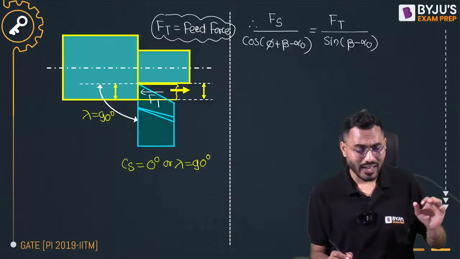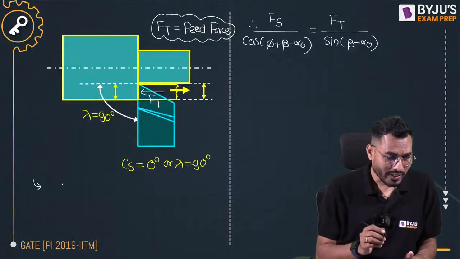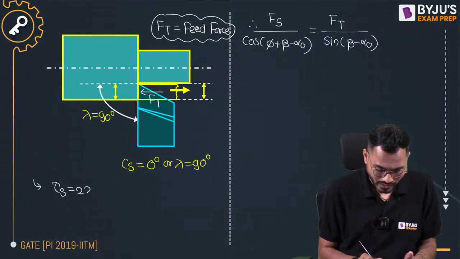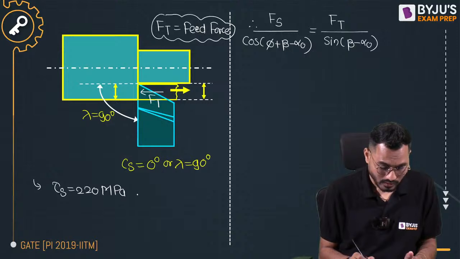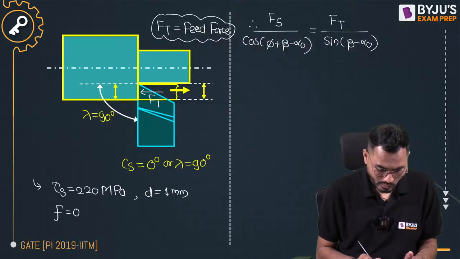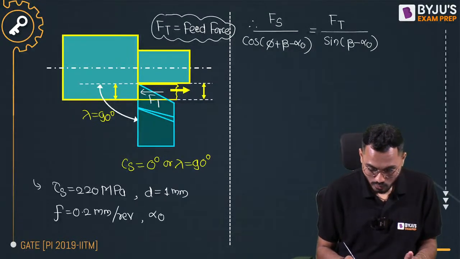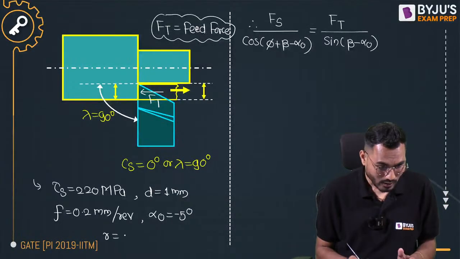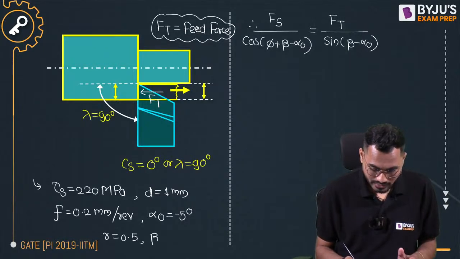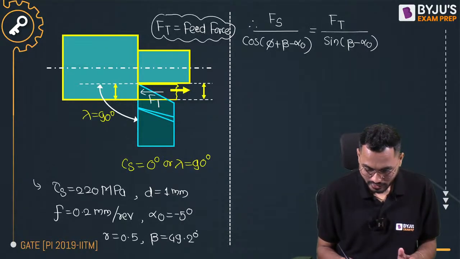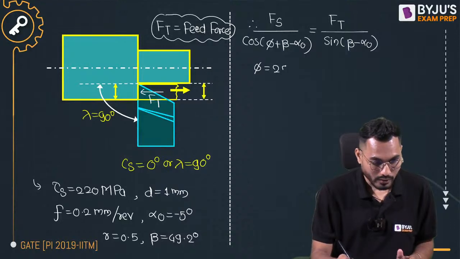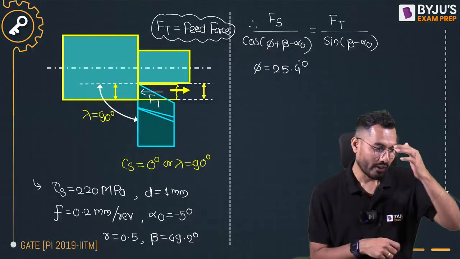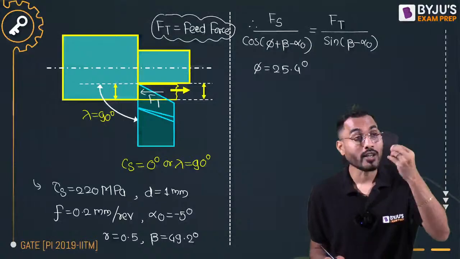And why we are selecting this, I'll tell you, because if you talk about the data, what is the data, sir? Shear stress is given, 220 megapascal. Depth of cut is given 1 millimeter. Feed is given 0.2 mm per revolution. Alpha 0, the back rake angle, no worries, sir, minus 5 degrees. Chip thickness ratio r is also given 0.5. Friction angle beta is given 49.2 degree. Shear plane angle phi is also given 25.4 degree. Sir, beautifully, cutting force is not given.